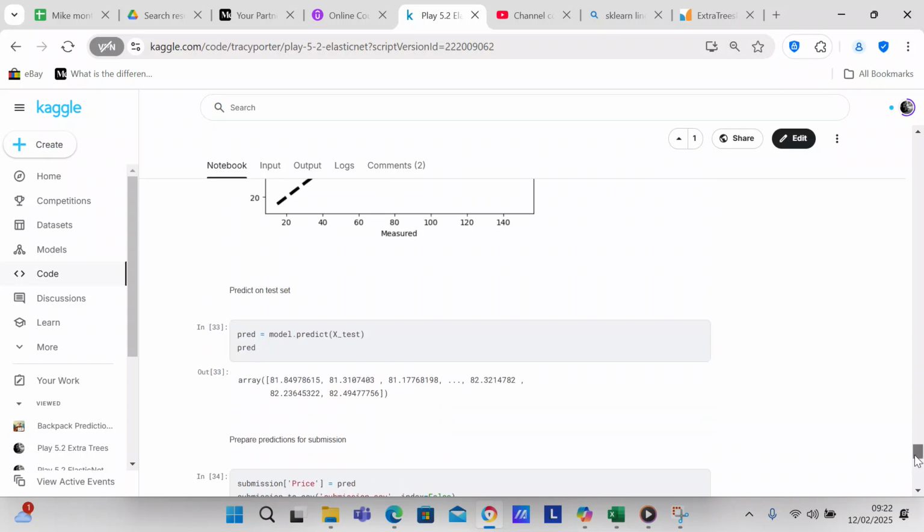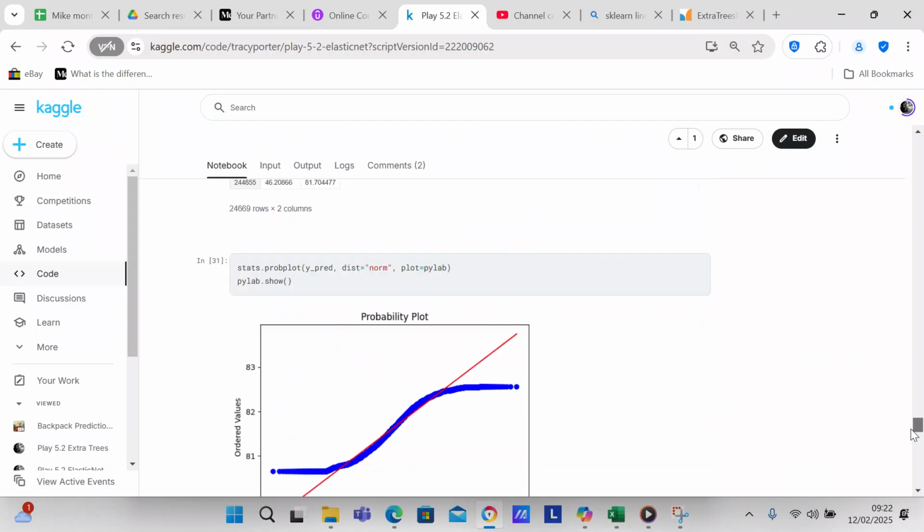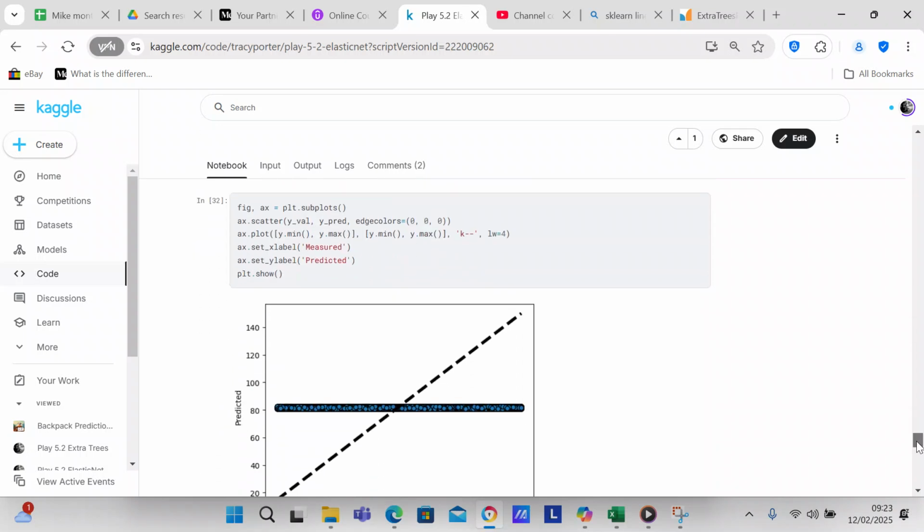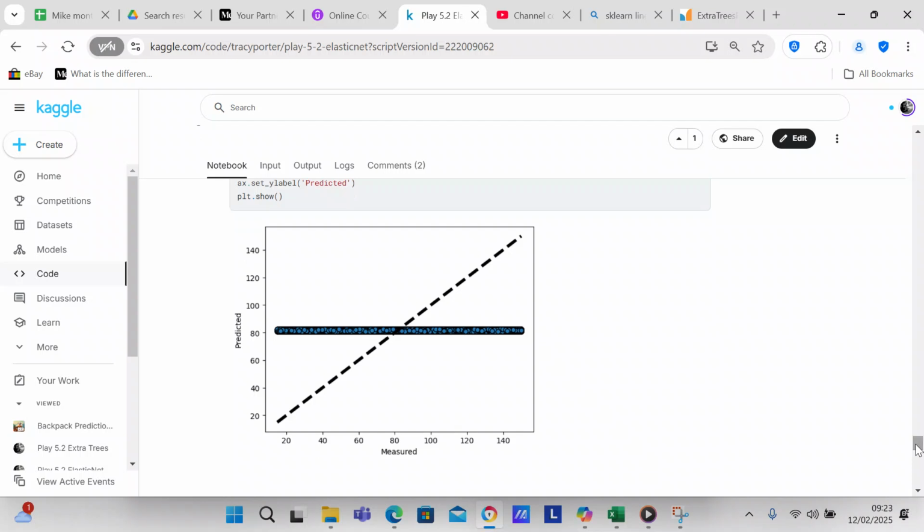Whenever I tried extra trees, first, it took a long time to train. And second, when I did the probability plot, the QQ plot, the predictions were almost all the way across the red regression line. But when I checked, the RMSE was like 43.